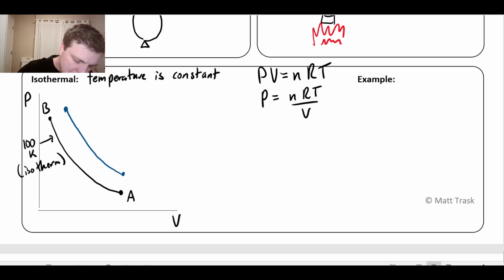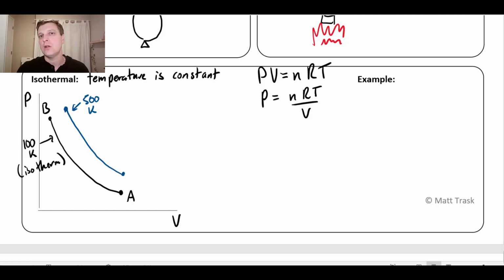These two isotherms run along each other, and of course, they can never meet because they are at a constant temperature. So maybe this one's at 500 Kelvin. Anywhere on that blue line is 500 Kelvin, anywhere on the black line is 100 Kelvin. Those two graphs can't meet. They run along together.